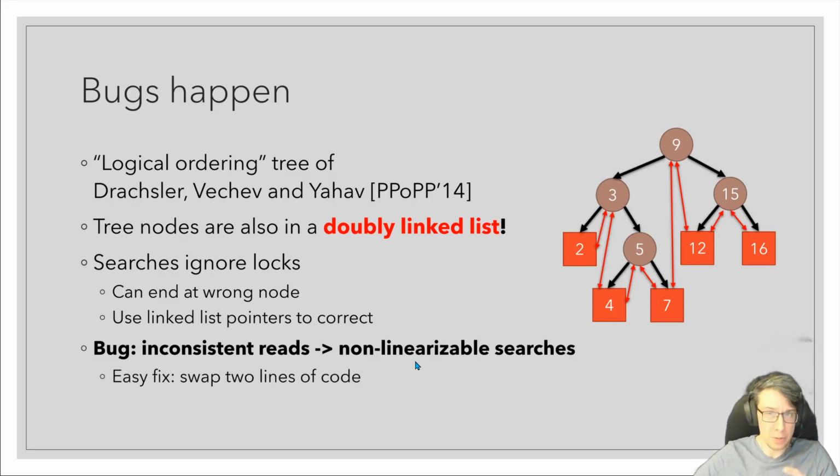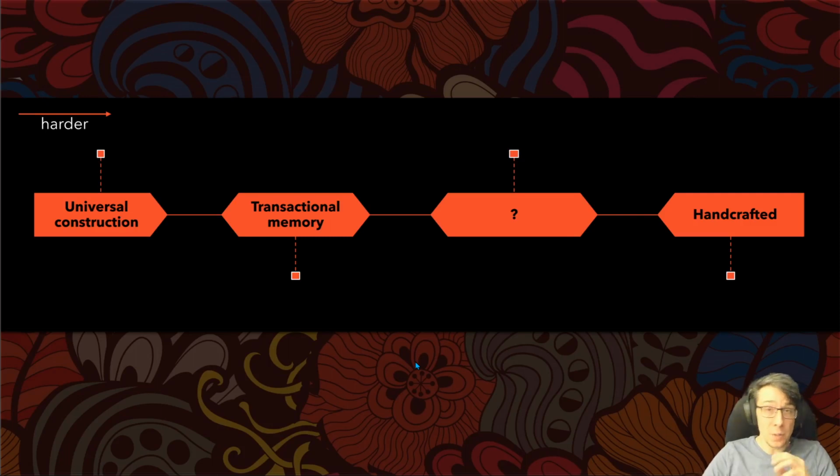You just flip 2 lines of code. So even locks are difficult to use if we want to achieve high performance. To make this task more reasonable, perhaps we should be using some sort of abstraction that's higher level than atomic instructions or locks, but still lower level than transactional memory, so we can really fine-tune the balance between expressiveness and performance. And to this end, there's a long line of research introducing multi-word synchronization primitives that can be implemented from atomic instructions and then used as a black box.